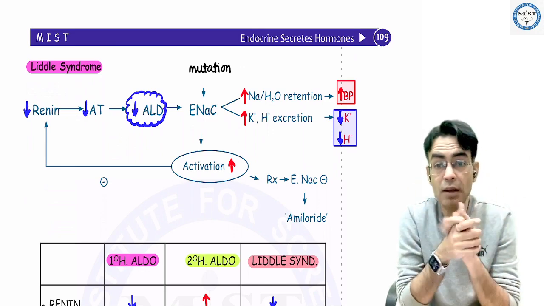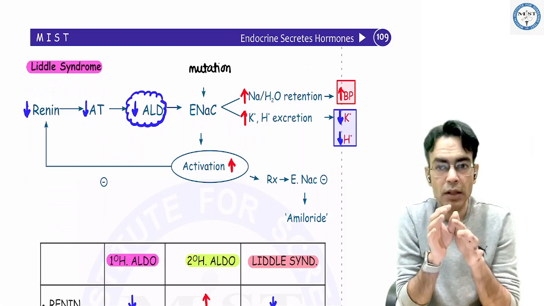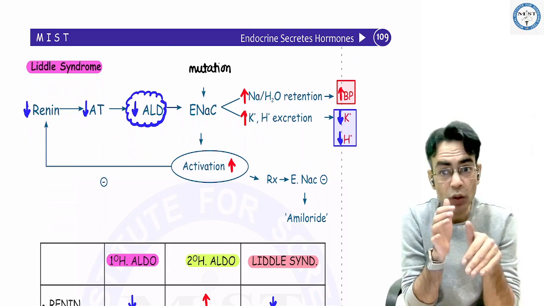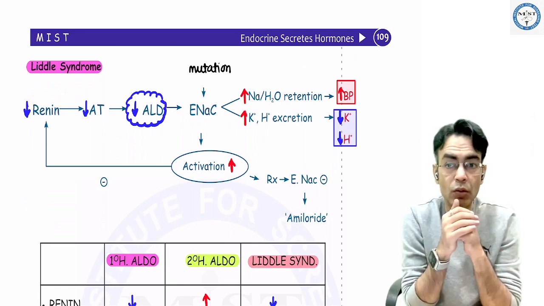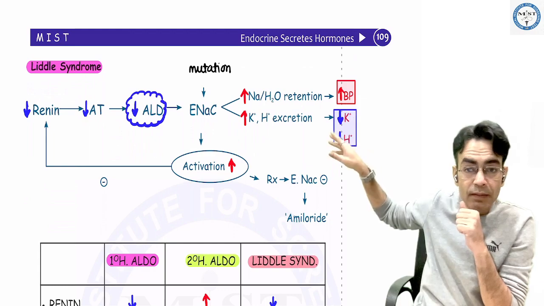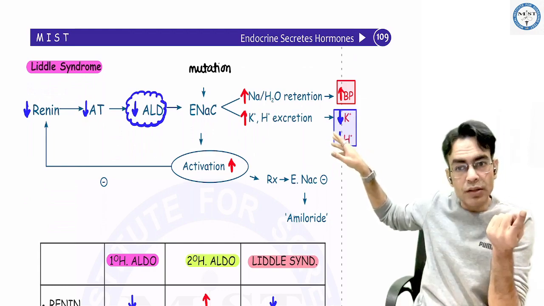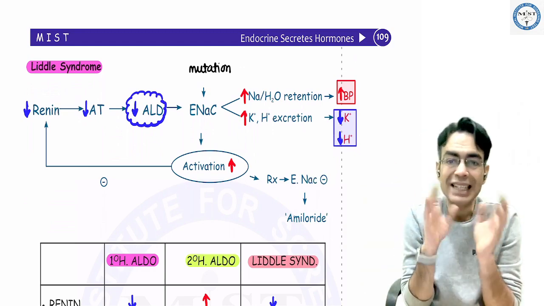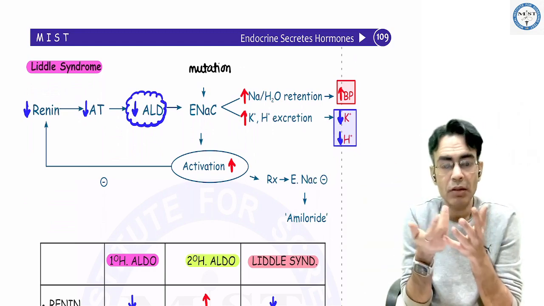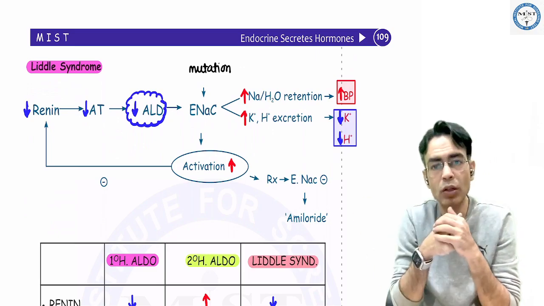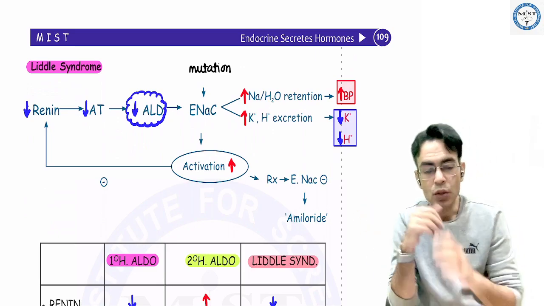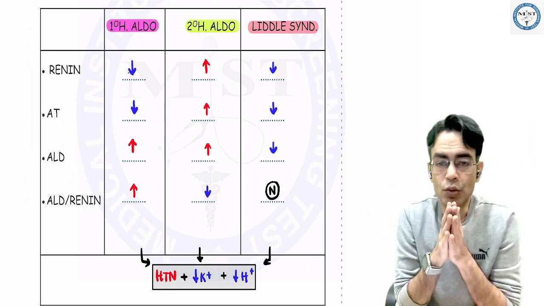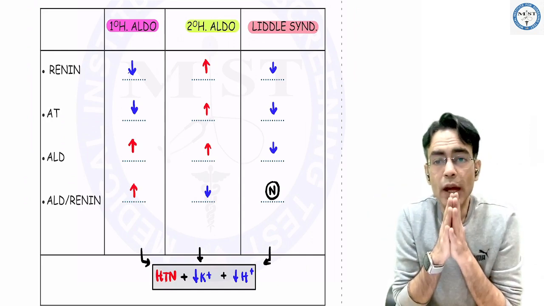So the same features as primary or secondary hyperaldosteronism, but because your ENaC channel is hyperactivated, it gives negative feedback to renin. If renin is low, angiotensin is low, aldosterone is low. So you have the same features of hyperaldosteronism in a disease which is actually showing you hypoaldosteronism. समझे आप? This disease is called Liddle syndrome. What is the treatment? Block the channel. Give ENaC blockers, amiloride.